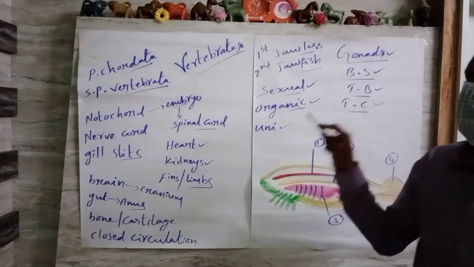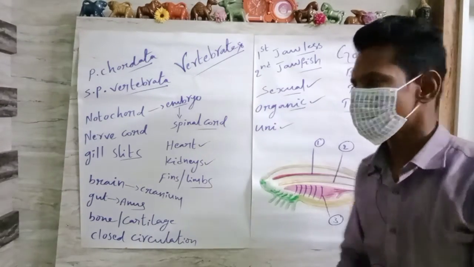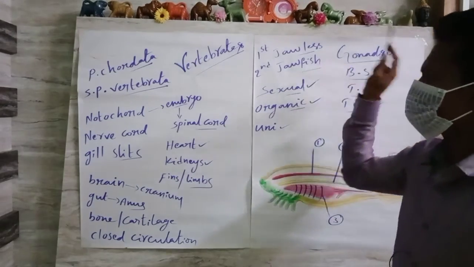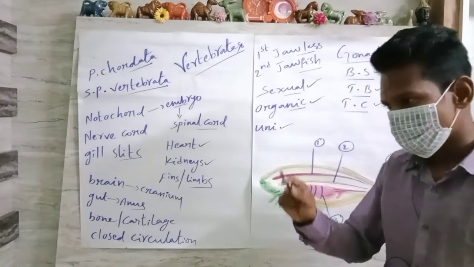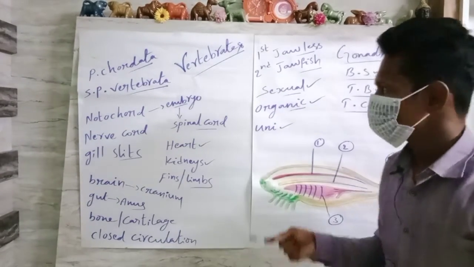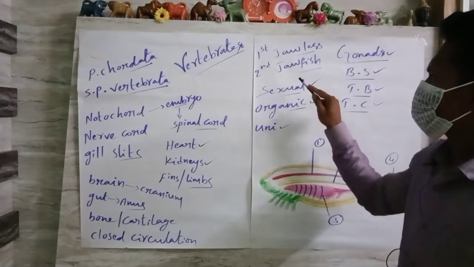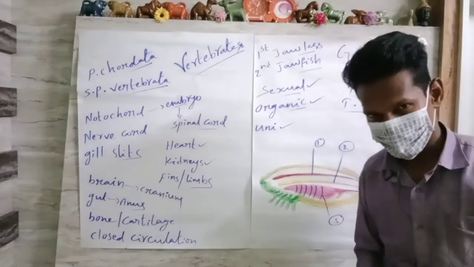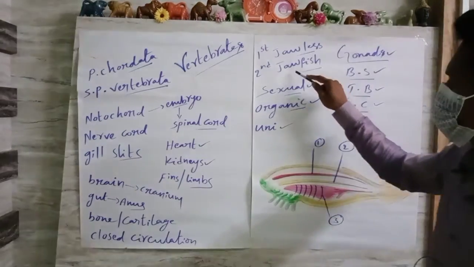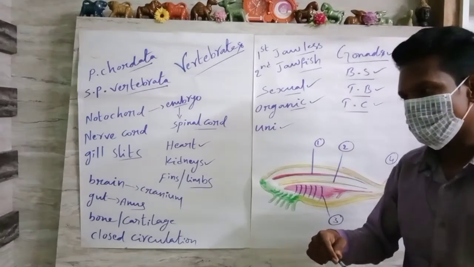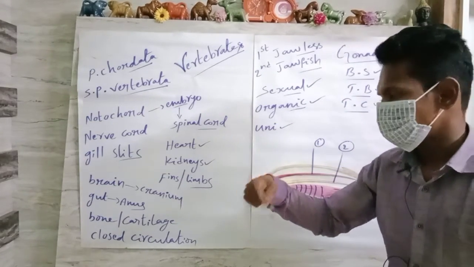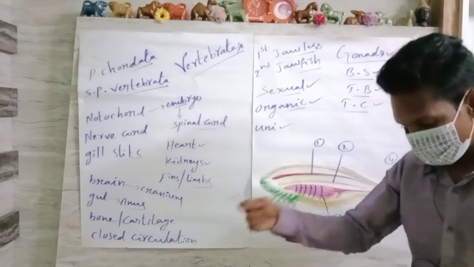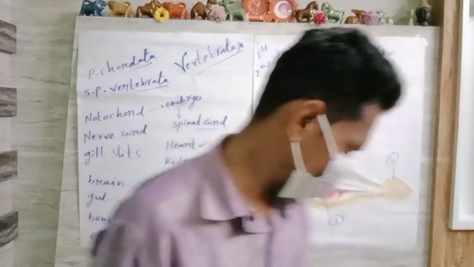In these vertebrates, the first evolved organisms are jawless fishes. From the jawless fishes, the second evolved organisms are jawed fishes. From the jawed fishes, slowly, step by step in the evolutionary process, the remaining organisms evolved.